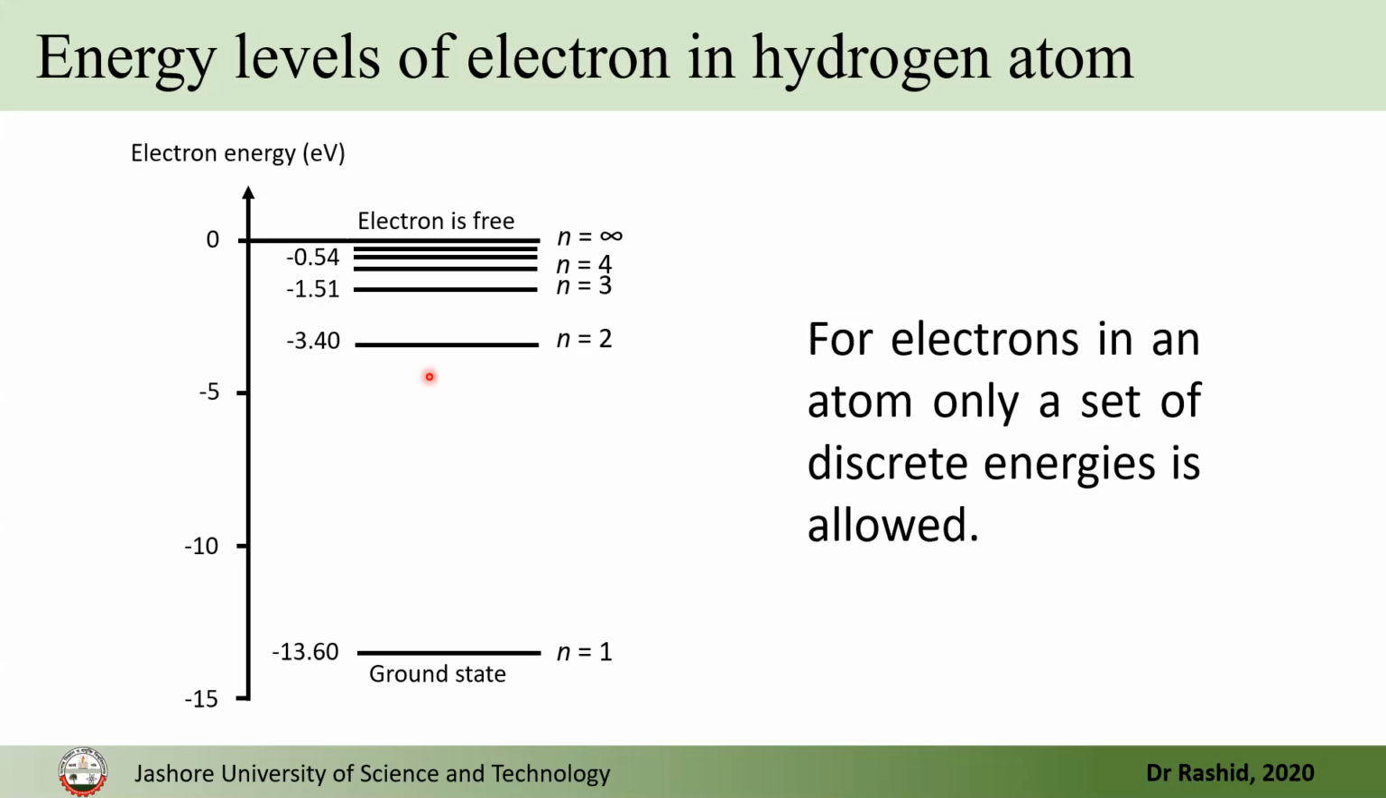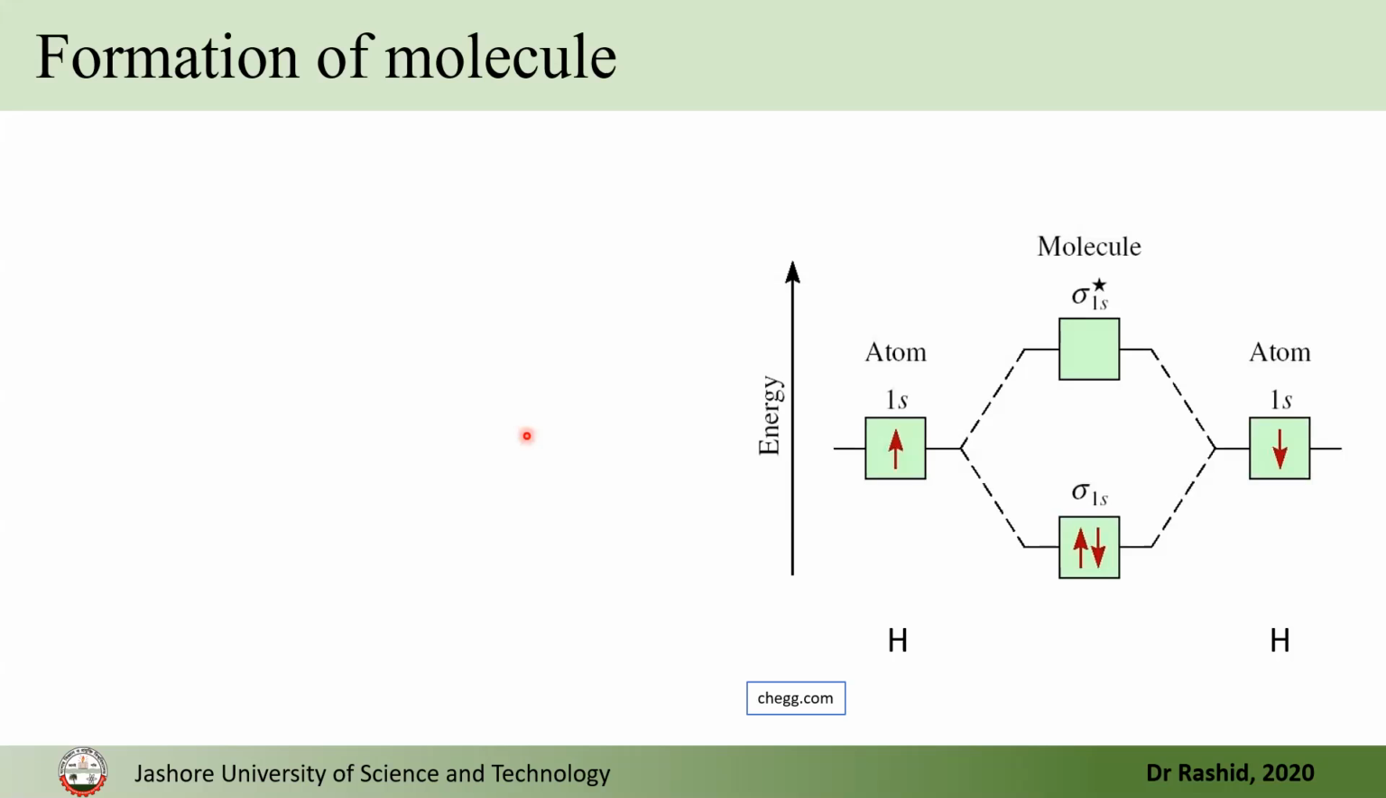sit. Now let's look at the formation of hydrogen molecule. So we have two hydrogen atoms. Here I have shown that one has up spin and another has down spin, but they both can have up because they are not related. So the two hydrogen atoms, they are far from each other. There is no interaction between them. The electron in these atoms can have any spin.